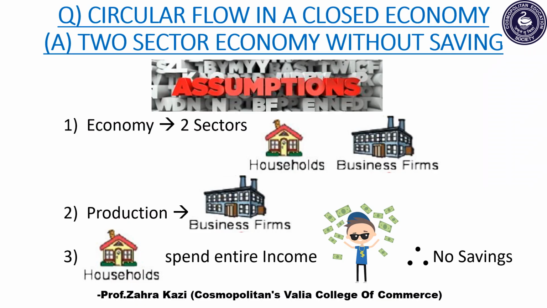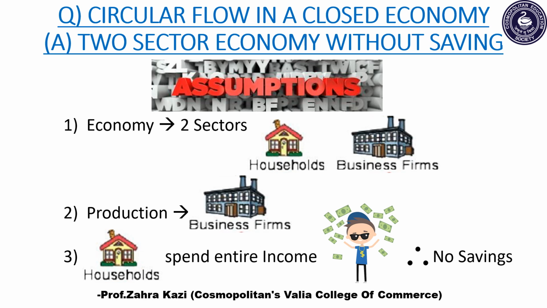First, we shall start with assumptions. First assumption is that economy consists of two sectors, namely households and businesses. Here we will not consider government. Here we will only consider two sectors, that is households and business firms.